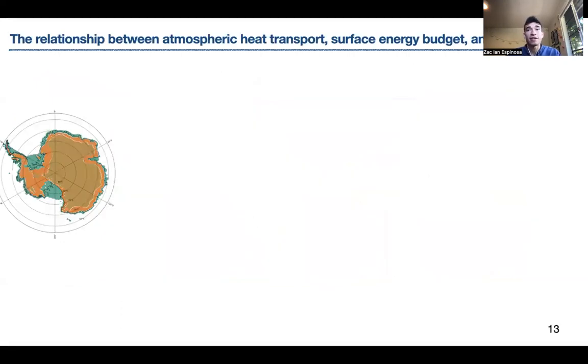Finally, I'd like to examine the relationship between atmospheric heat transport convergence, surface energy flux anomalies, and heat waves. For this analysis, we decompose the Antarctic continent into 2 regions: a high elevation region in brown that's above 2,000 meters, and a low elevation coastal region in green below 500 meters. Now, this is a very imperfect decomposition for several reasons, which I'd be happy to discuss later. But for a preliminary analysis, an elevation-based decomposition offers some interesting insights.